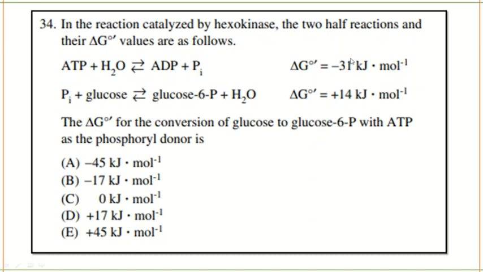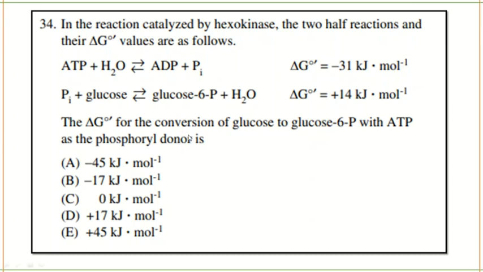So now they're asking for total delta G. If you add these two, minus 31 plus 14, you will get minus 17. So now when you couple the reactions, the net delta G value is minus 17 kilojoules. So now the delta G is negative. What does it mean? It means that the reaction is spontaneous in nature, and it will occur on its own after you couple it.